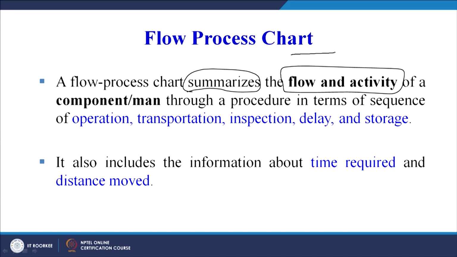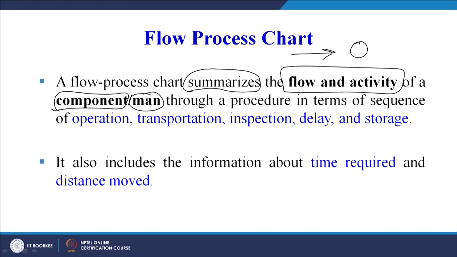What will it summarize? The flow and activity. The flow can be depicted by arrows and activities can be depicted by maybe a circle, that is the operation taking place of a component or a man. So, it can be either a component type flow process chart or a man type flow process chart, which we will cover today.